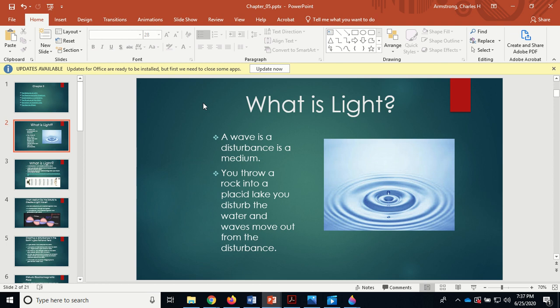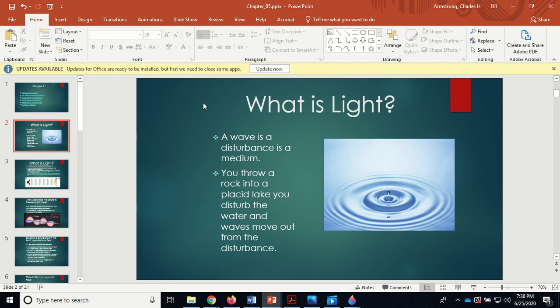What is light? Okay, light is a wave. A wave is a disturbance in a medium. So for example, water is a medium. The medium is what the wave can move through. Air is a medium for sound waves. Sound waves move through the air, the atmosphere. And light waves actually move through an electromagnetic field. So in that case, an electromagnetic field is the medium for light. But just to keep things simpler, a wave is a disturbance in a medium.